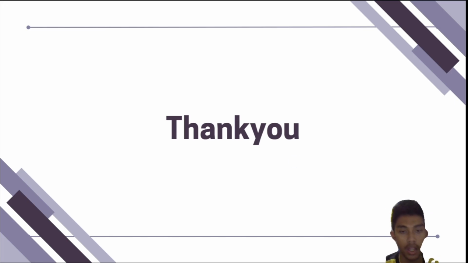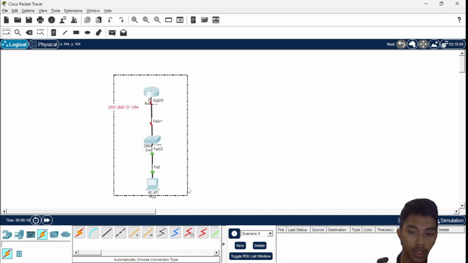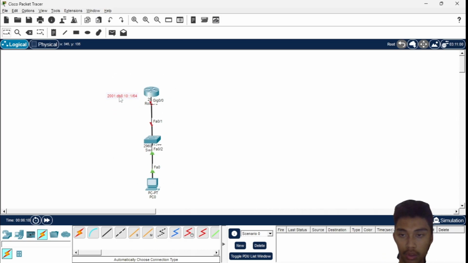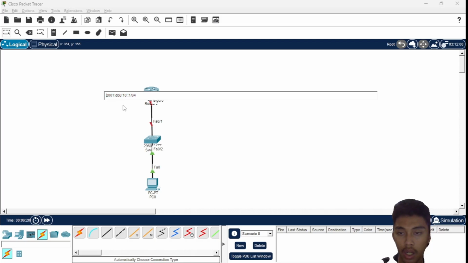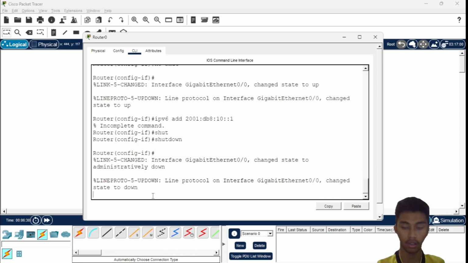Okay, we are now in the Cisco Packet Tracer application. For the configuration, we just use one router, one switch, and one PC. For the IP address, we use 2001:10:10:1/64.